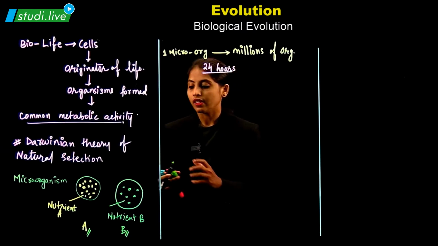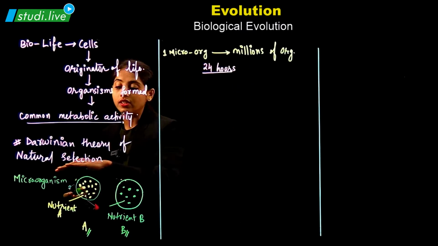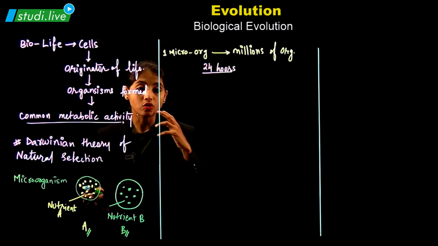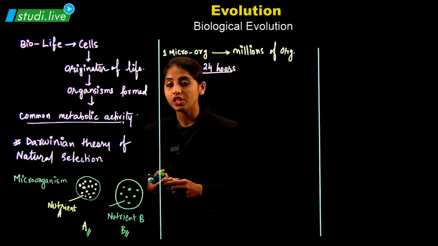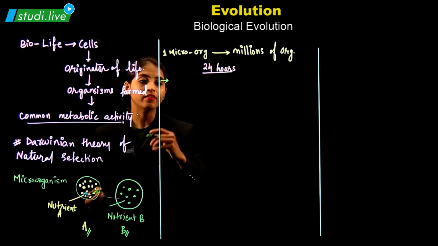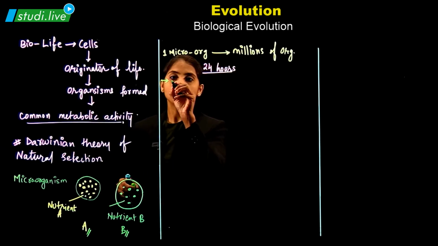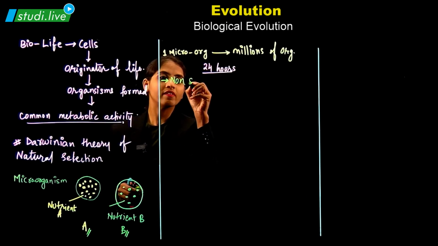That means this is natural selection. Because what had exactly happened? The species which were not able to survive died. Okay, so if you are not able to survive, you will die.